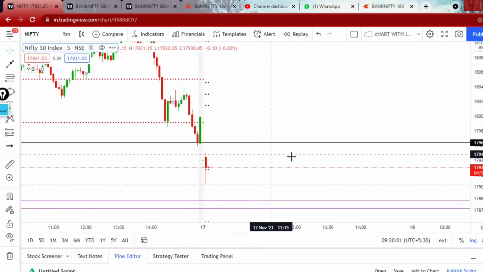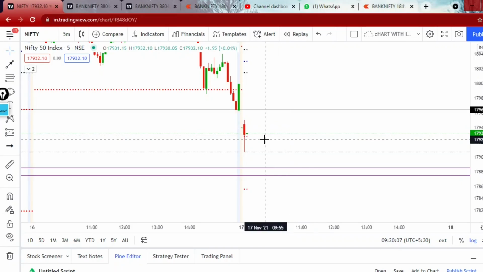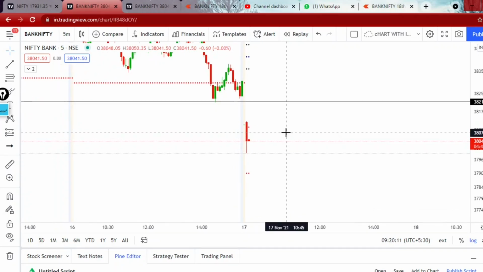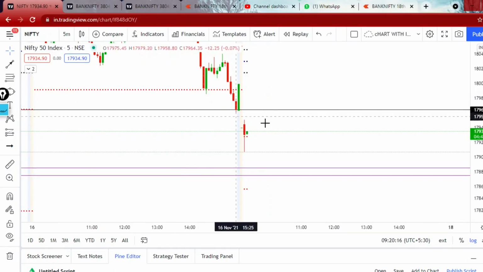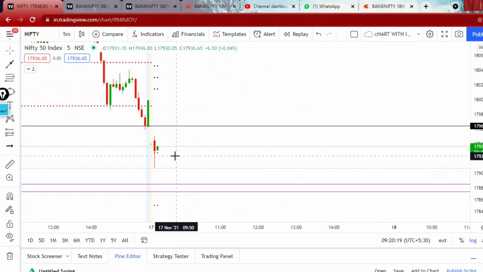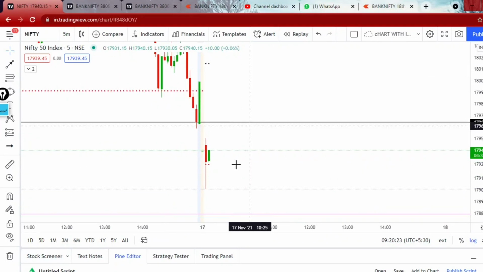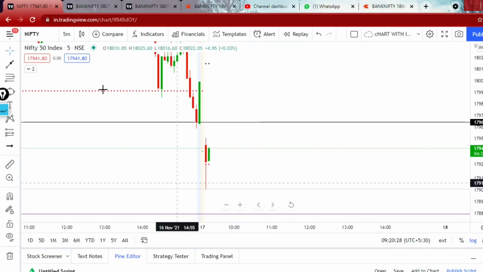The first candle has closed, but Bank Nifty is below the pivot level while Nifty is taking support from the pivot. We can take entry in Bank Nifty as a gap down open, but if Nifty reverses from the pivot level, then we can expect an upward move in Bank Nifty also. That is the reason why we can't take entry whenever there is a support in one index and the other index is free from it.